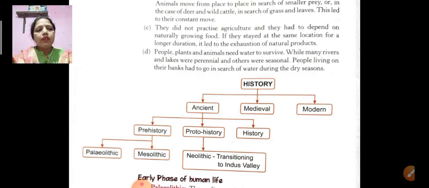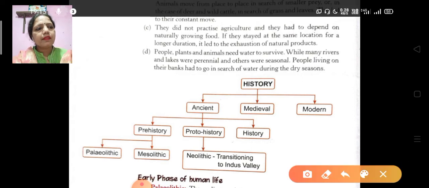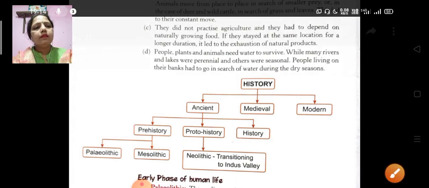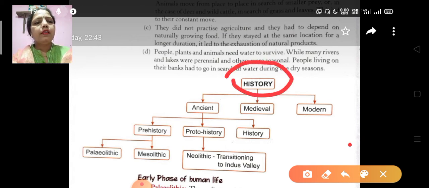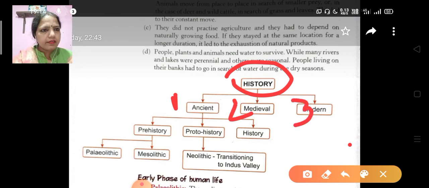So now here you can see the table of history and chronological order. Firstly, here is history, and there are 3 parts: number 1, number 2, number 3. Ancient history, medieval history and modern history.